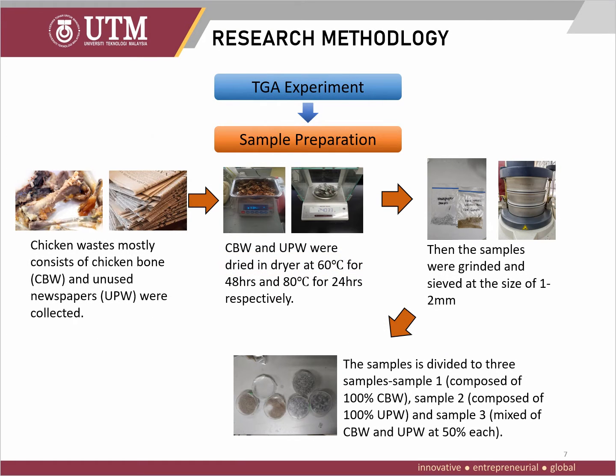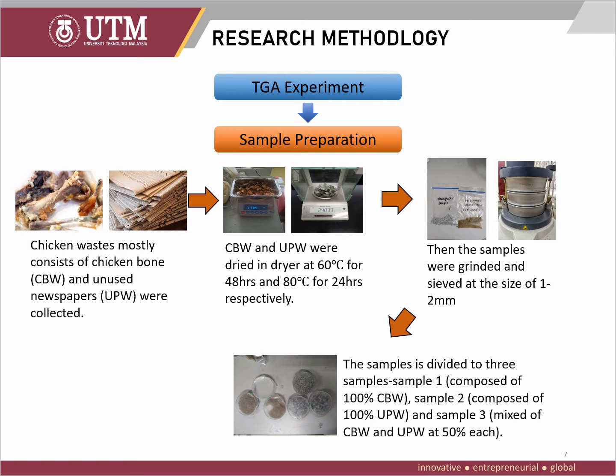For the research methodology of this study, before undergoing the TGA experiment, the samples were prepared. Firstly, chicken waste, mostly consisting of chicken bone waste (CBW), and unused newspaper paper waste (UPW) were collected. Then, the chicken bone waste and unused paper waste were dried in a dryer at 60 degrees Celsius for 48 hours and 80 degrees Celsius for 24 hours respectively.